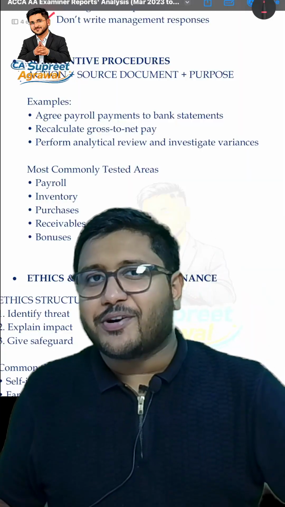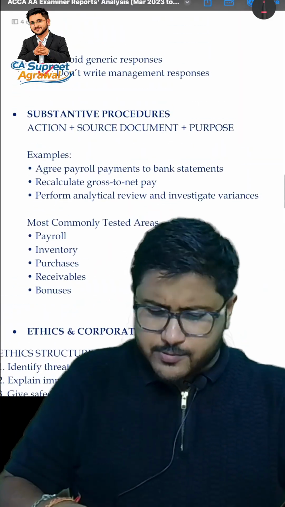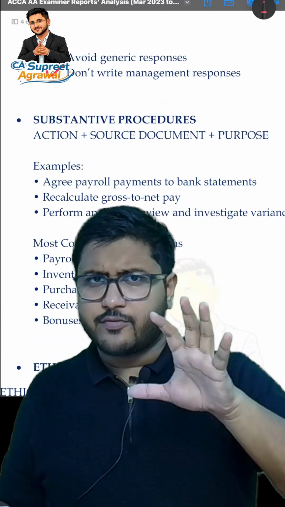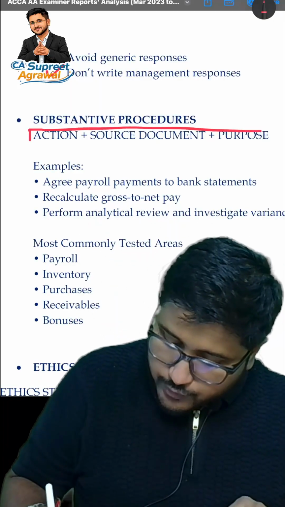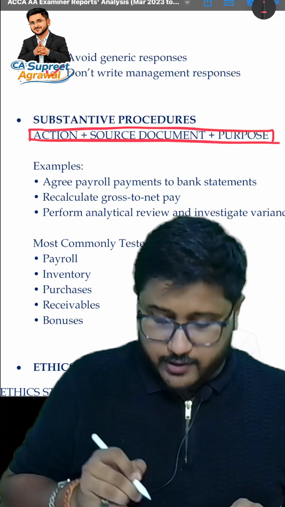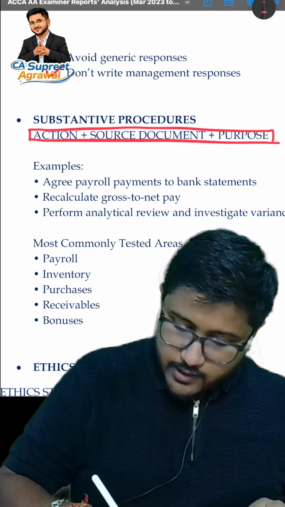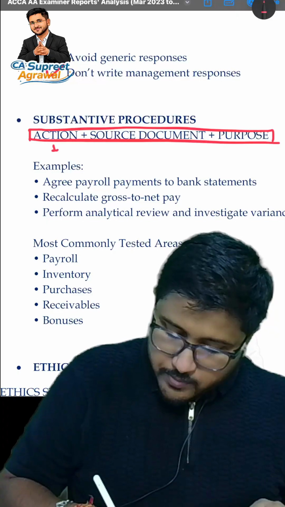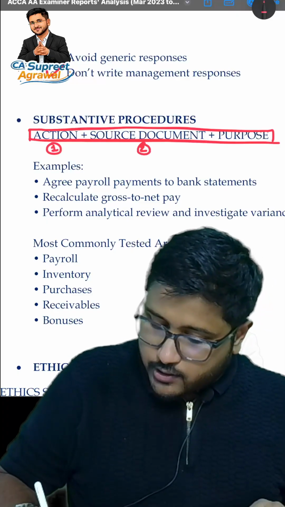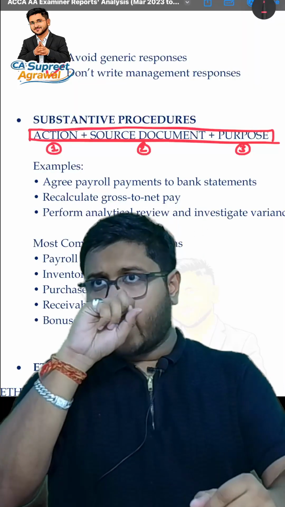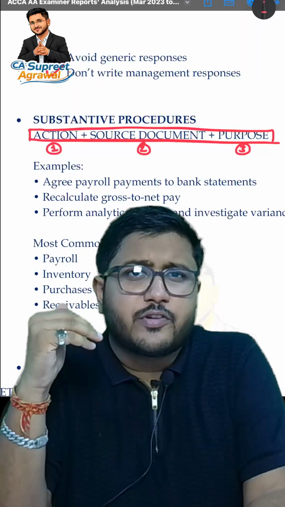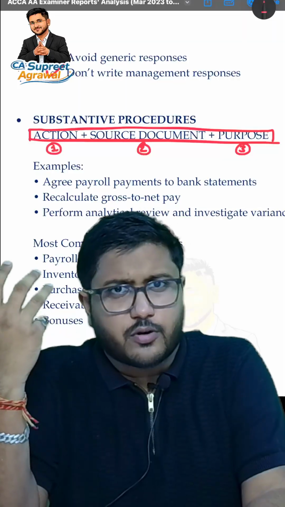Now let's talk about the substantive procedures. We have clearly defined them during our regular lectures, but what we have to do is clearly define them in three parts. One is the action that we are taking, second is the source document that we need to verify, and third is the purpose of performing this procedure. For example, we have to obtain the physical verification report of the fixed assets from the internal auditor.